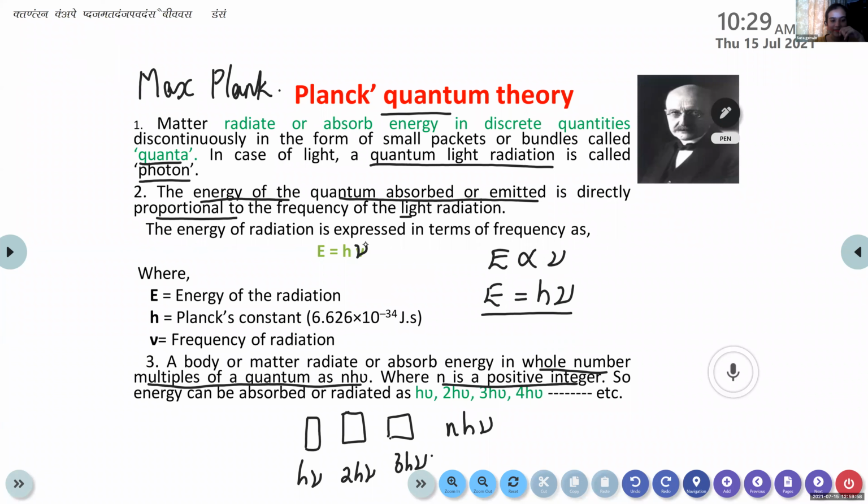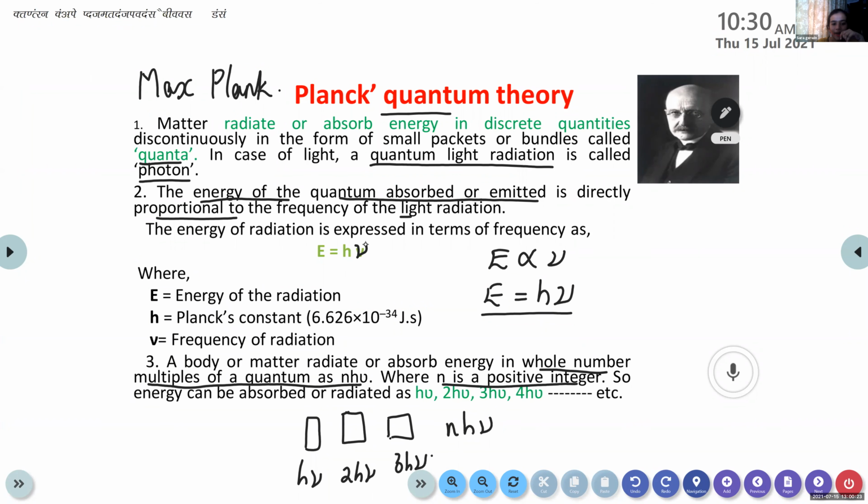Where E is the energy of radiation, h is Planck's constant, 6.62 into 10 raised to minus 34 joule second, and nu is the frequency of radiation.